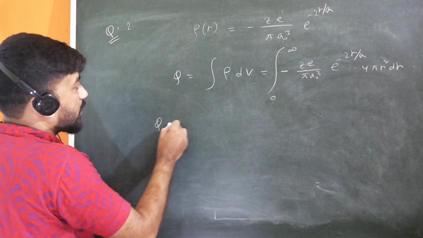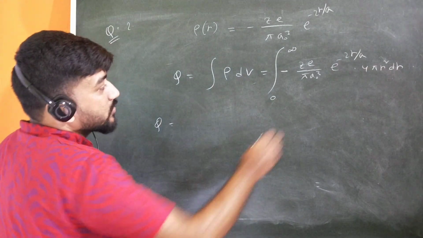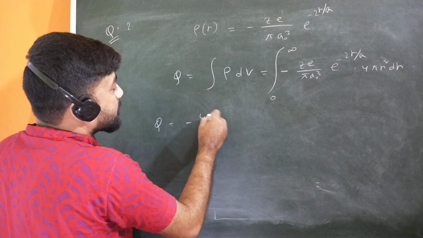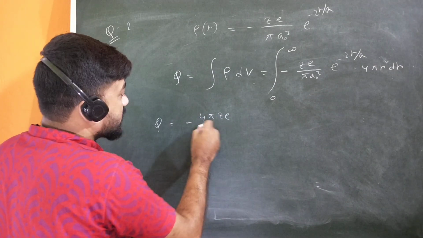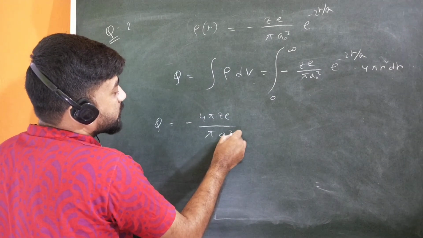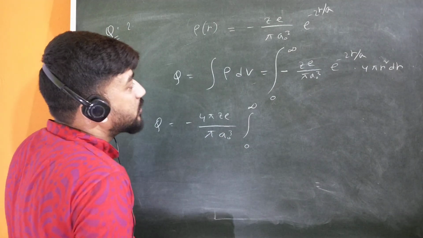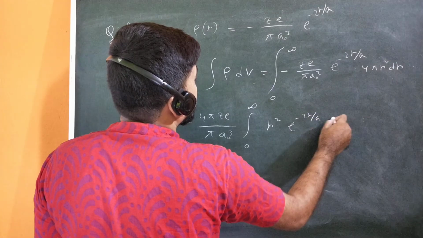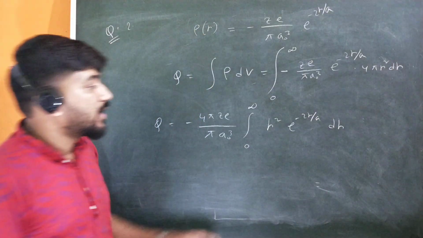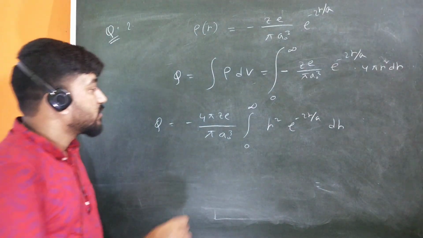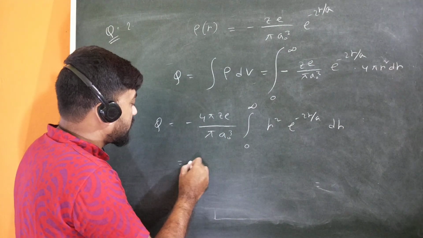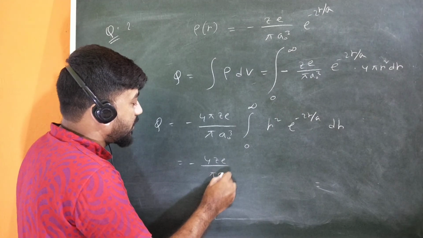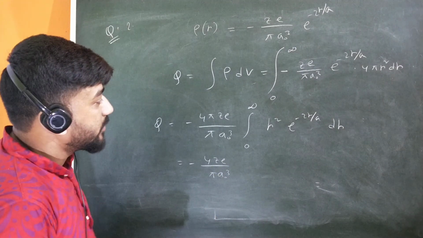So your gamma function will come into the picture. The constants should be taken outside, so it will be minus 4 pi Jd, 4 pi will also be constant, divided by pi A0 cube, and within the integration we have 0 to infinity r square e to the power minus 2r by A dr. Obviously you can see this is your gamma function integration. The pi will be cancelled out, so it will be minus 4 Jd upon A0 cube. And now how can you solve it?